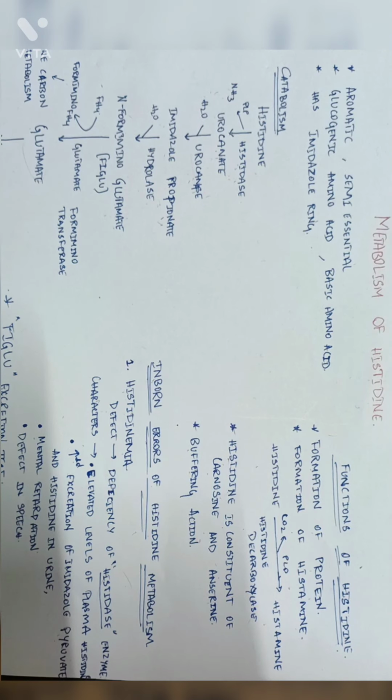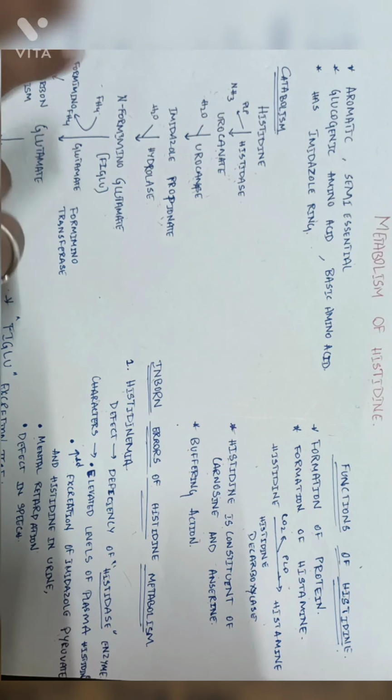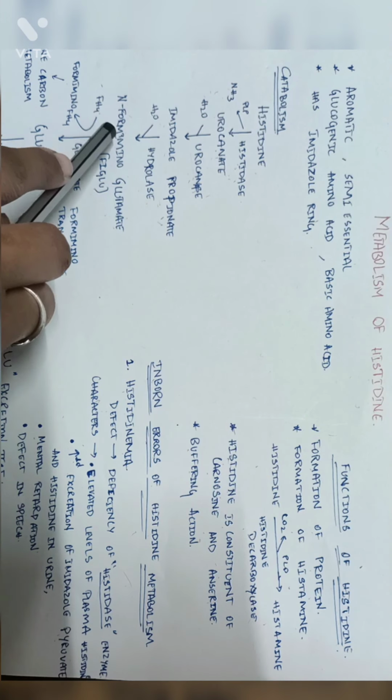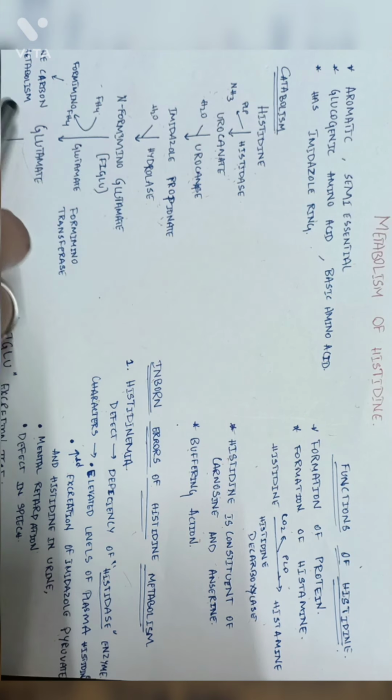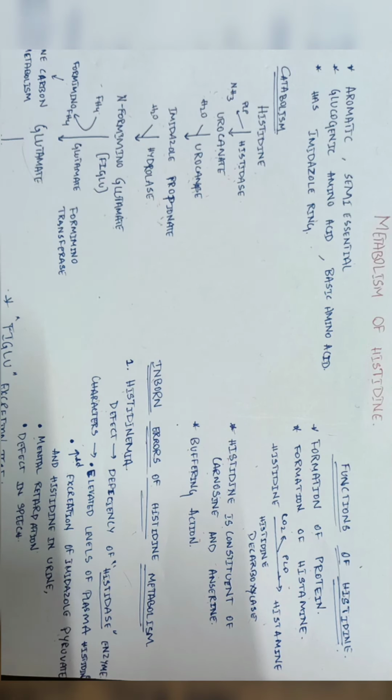In vitamin B9 deficiency, the FH4 is not available. So, the conversion of formiminoglutamate to formimino FH4 and glutamate is blocked. This results in an elevated excretion of formiminoglutamate in urine. This forms the basis of the histidine loading test, that is, the formiminoglutamate excretion test, which is commonly employed to assess the folate deficiency.